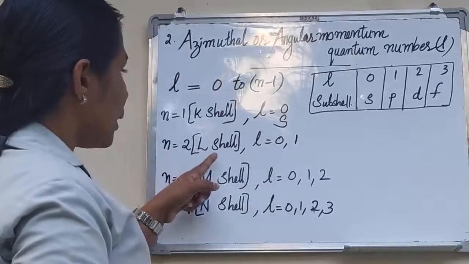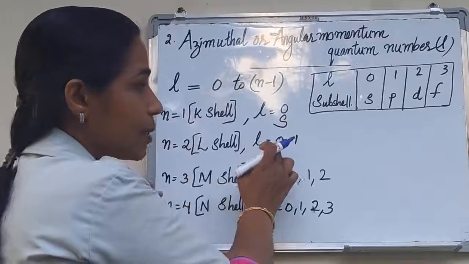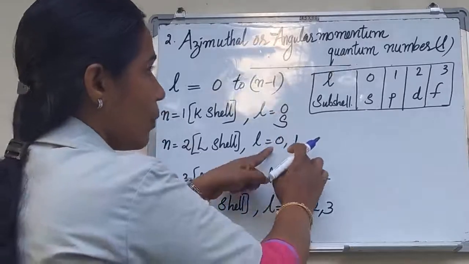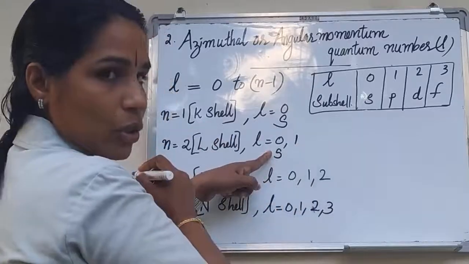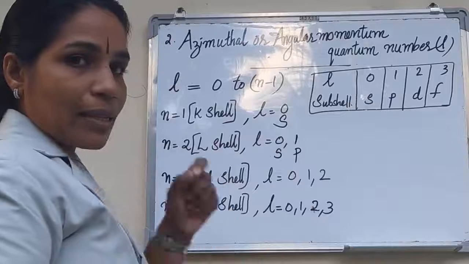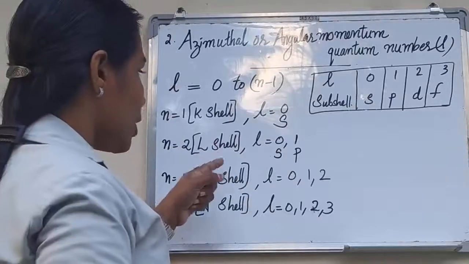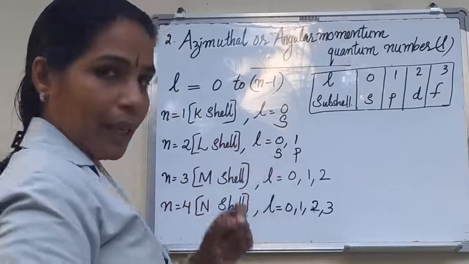Then what about the L shell? Here the values of L are 0 and 1. When L is equal to 0, S is the subshell. When L is equal to 1, P is the subshell. The subshells present in the L shell are S and P.